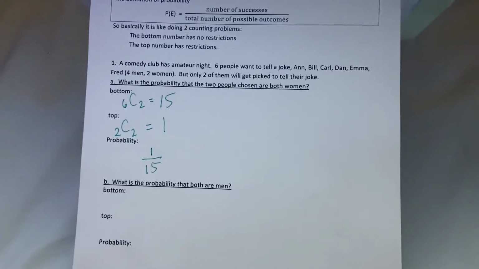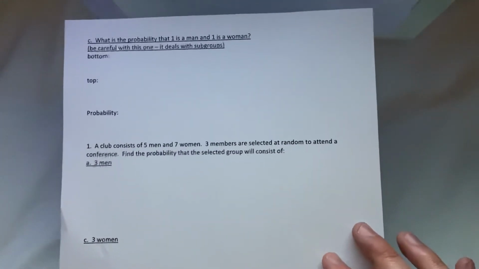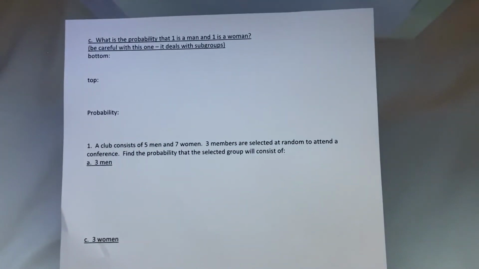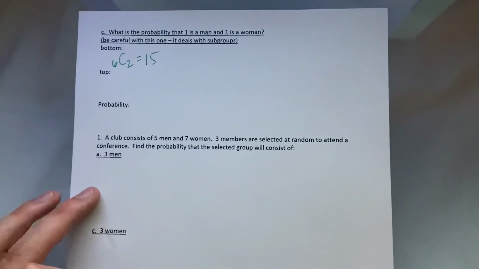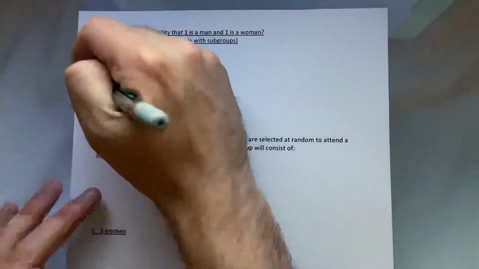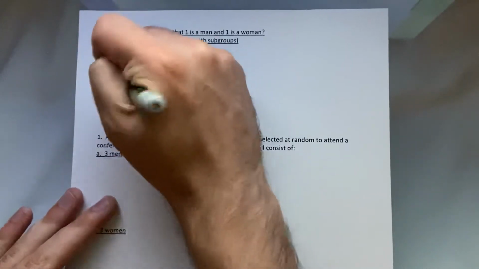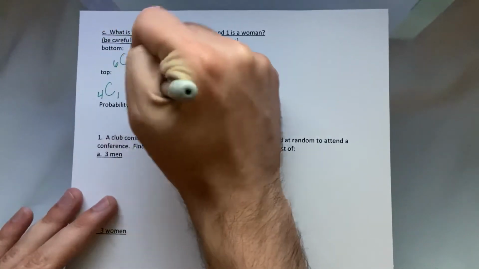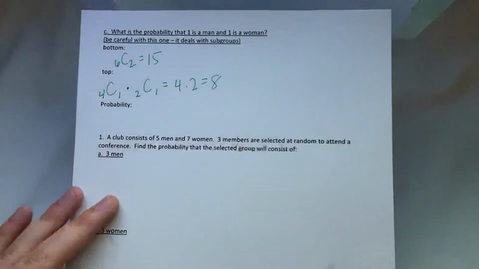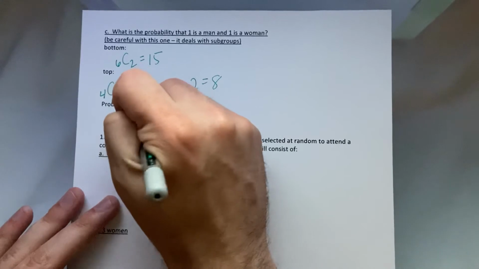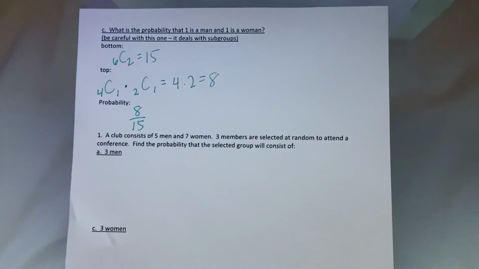So let's skip to the next page and look at part C. What is the probability it's 1 man and 1 woman? The bottom is always going to be the same. Still 6 choose 2, which is 15. But now for the top, I have 1 man and 1 woman. So out of the 4 men, I need to pick 1. Out of the 2 women, I need to pick 1. This is 4 times 2, which is 8. So the probability is 8 out of 15. That's just a way to think about this.